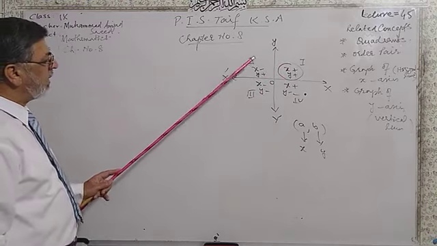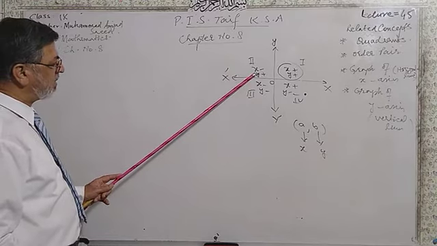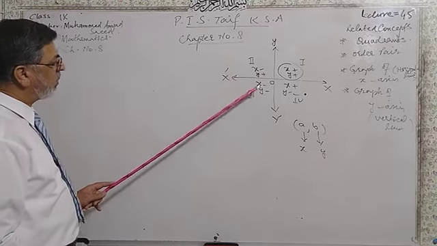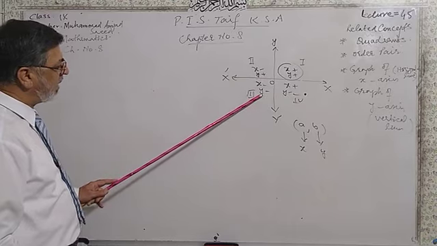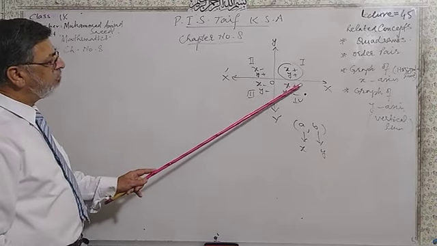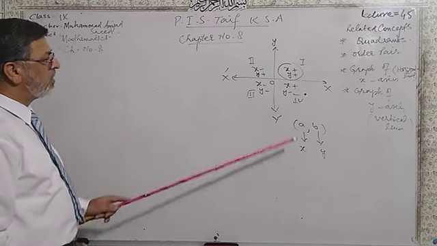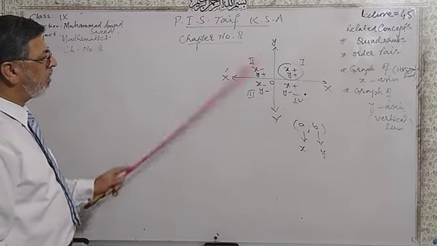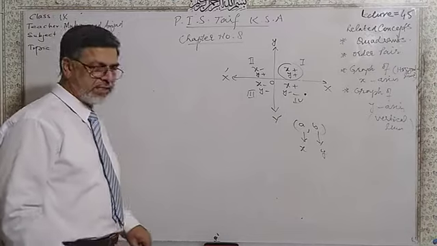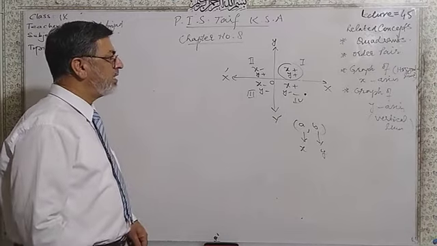Similarly, in second quadrant, x negative and y positive. In third quadrant, x negative and y negative. And in fourth quadrant, x positive and y negative. So this is the way you will draw these ordered pairs in this Cartesian coordinate system.